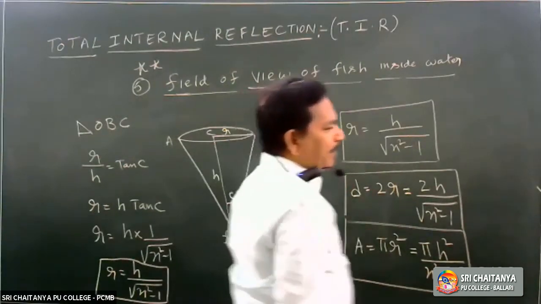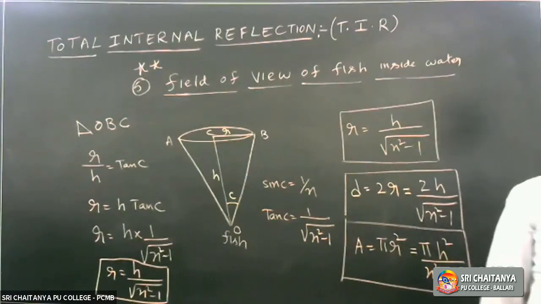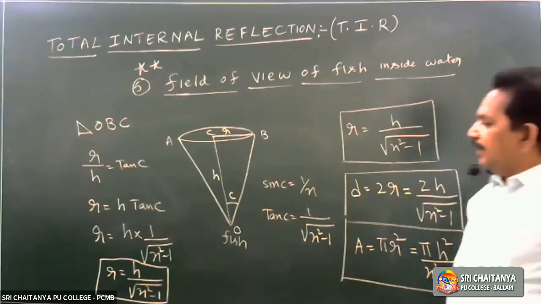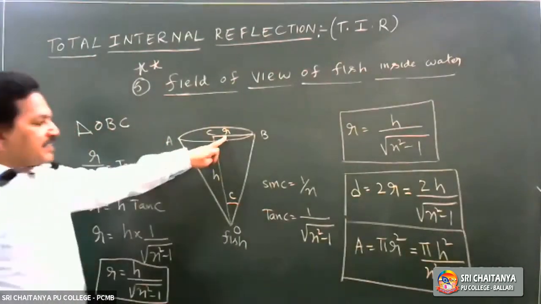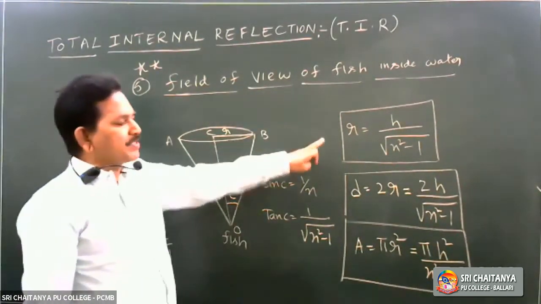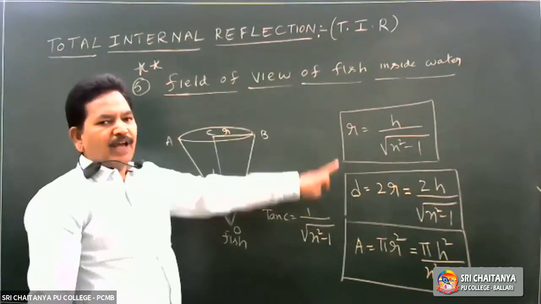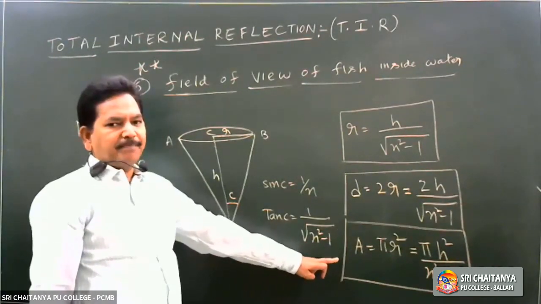Three kinds of problems on this concept. The fish is going to observe the outer world in the form of a cone shape with vertex angle 2C. If r is the radius of the circular patch, h is the depth of the fish, then three different problems: you are asked to find out the radius, the diameter, or the area of the circular patch.